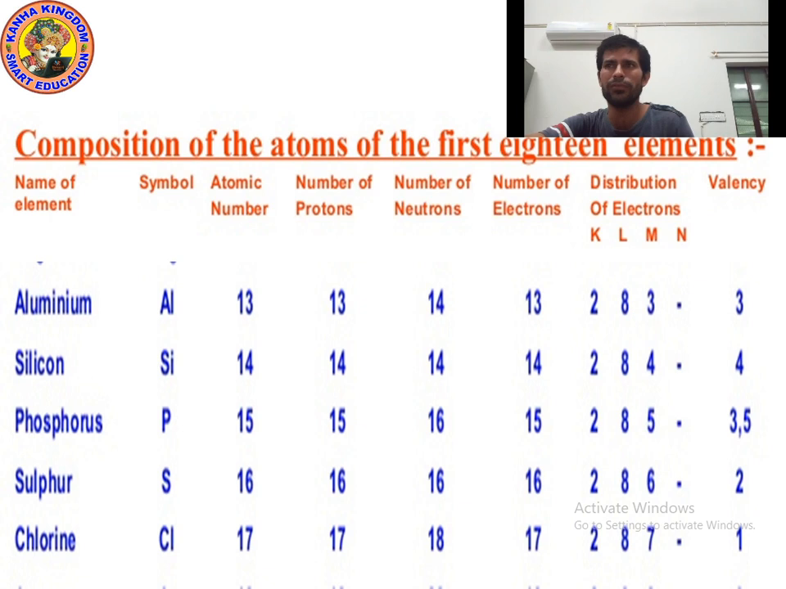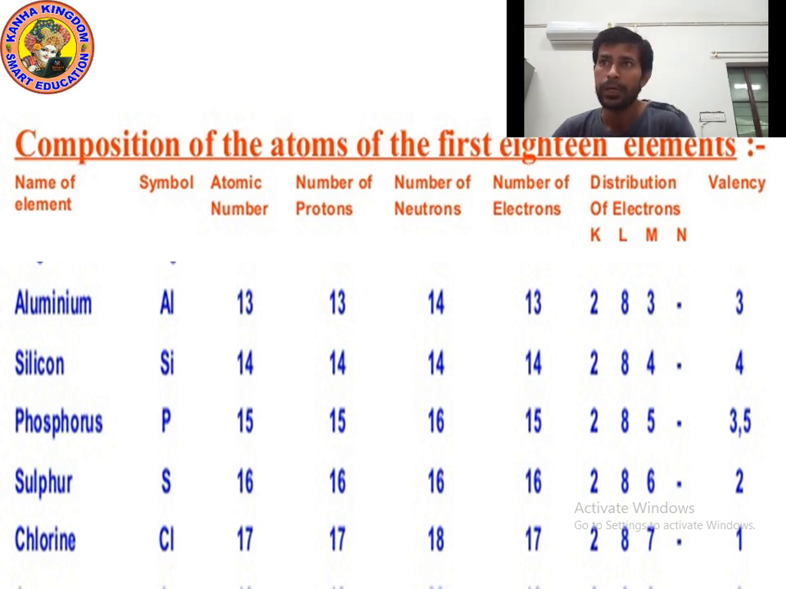First of all, let's talk about silicon. Silicon has 14 electrons. So what is the valency of silicon? 4. How did we get silicon's valency as 4? If we fill the electrons in K, L, M, N, in the K shell we can fill only 2 electrons. So 14 minus 2, 12.